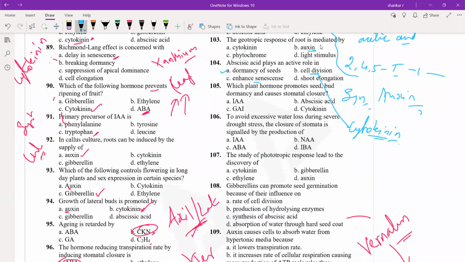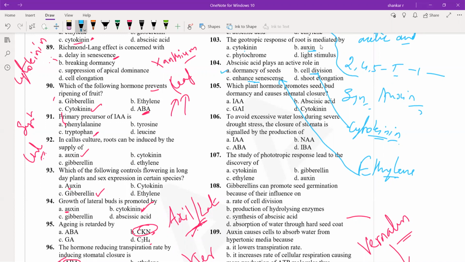Along with that, the hormone ethylene can enhance senescence, which can promote the senescence. Okay. So among the given options, particularly abscisic acid, the answer is dormancy of seeds.